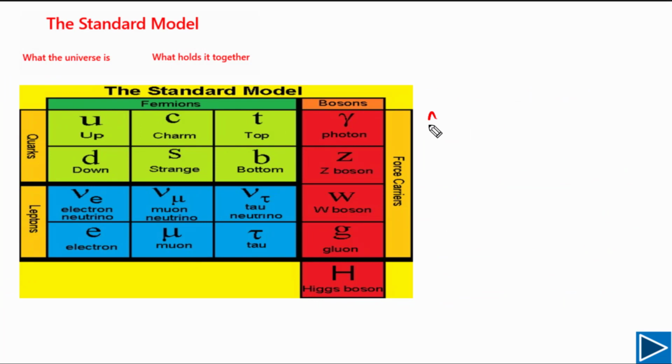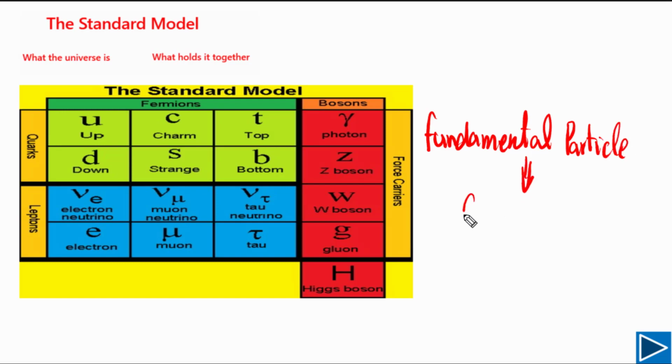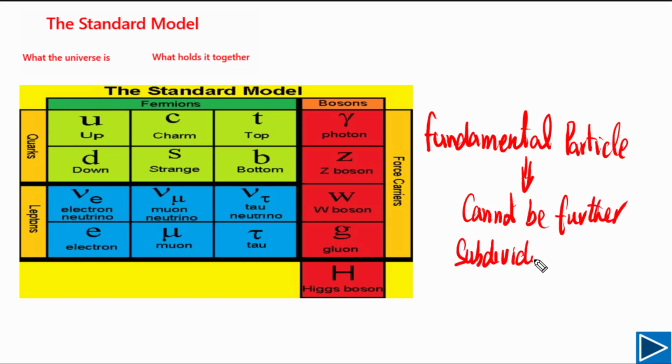Let's try to understand what is a fundamental particle. A fundamental particle simply means that it cannot be broken into smaller particles. So we can simply write down: cannot be further subdivided. Subdivided means it cannot be divided into smaller particles. You can also say it cannot be broken into smaller particles. So those are fundamental particles.